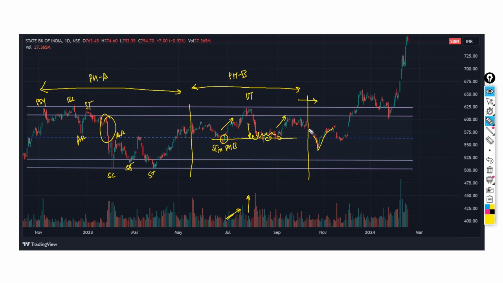As the stock is falling strongly, the weak hands feel that the stock is no more going to go up and it is going to continue falling down. Therefore they close their positions, and the operator is waiting on the other side to accumulate his stocks.